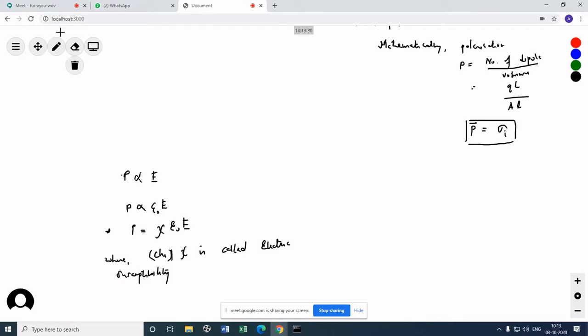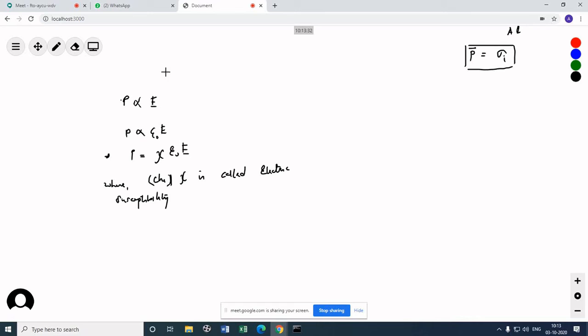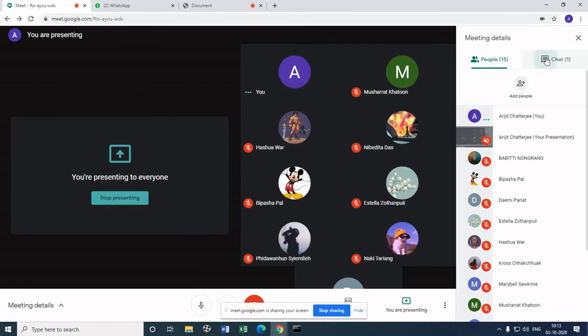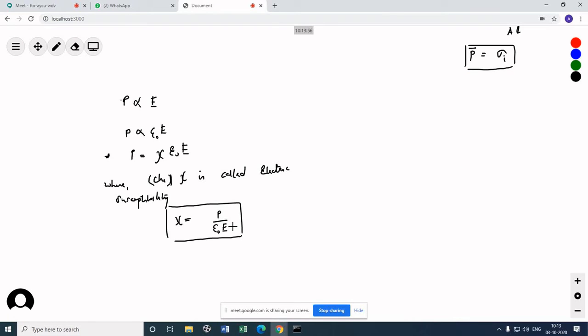Now what is it? We'll see that. How do you define electric susceptibility? You can write chi is P by epsilon naught E. This is how we define electric susceptibility. How am I getting it?